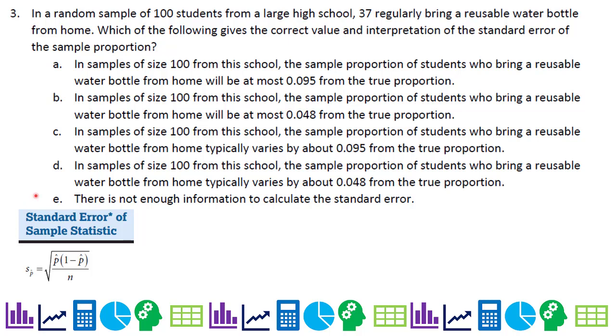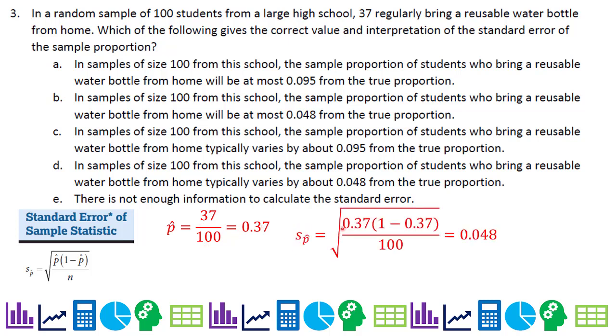We'll need p hat. You can see it's right in there, so it's not a hypothesized value. It's a value from a sample that we're going to put in there. So p hat is the 37 out of the 100 students, so it's 0.37. Substituting 0.37 into the formula, we get 0.048. So you can see we've got a couple 0.048s and a couple 0.095s, and then someone says, oh, there's not enough information. Yes, there is. So it's either B or D.